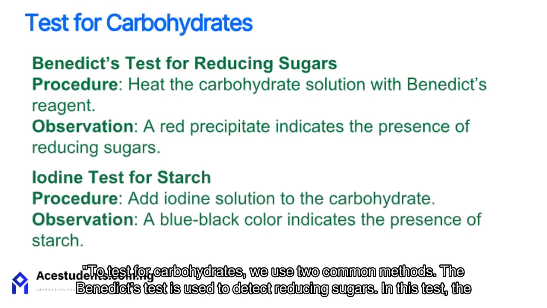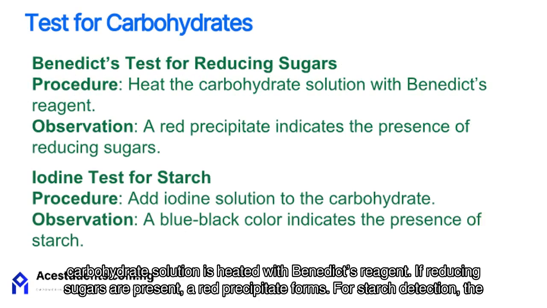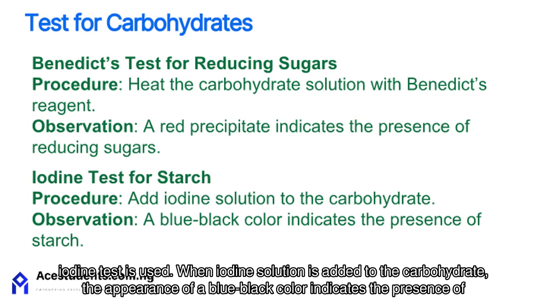To test for carbohydrates, we use two common methods. The Benedict's test is used to detect reducing sugars. In this test, the carbohydrate solution is heated with Benedict's reagent. If reducing sugars are present, a red precipitate forms.